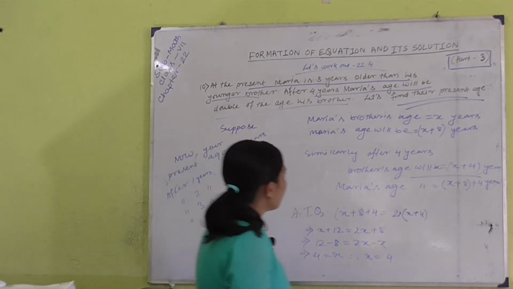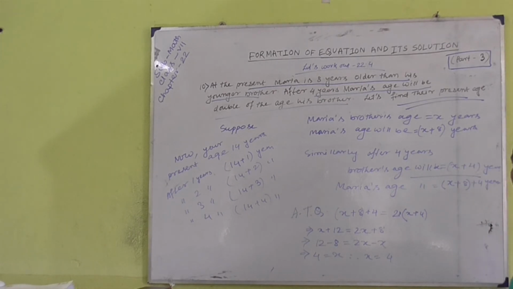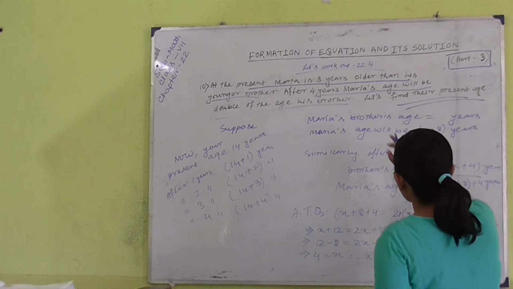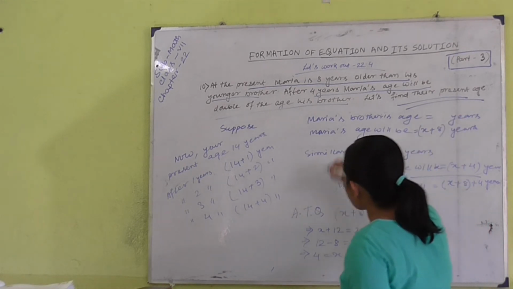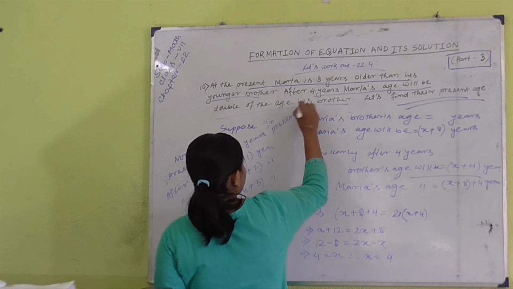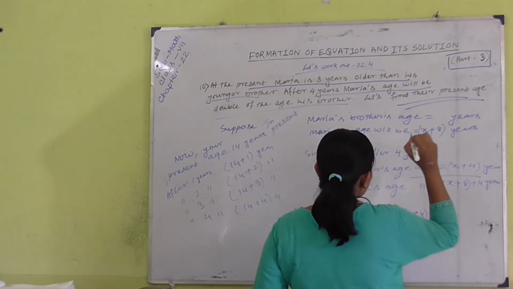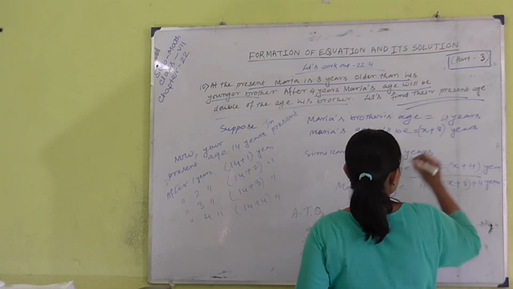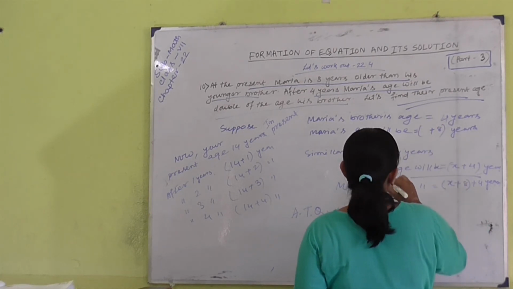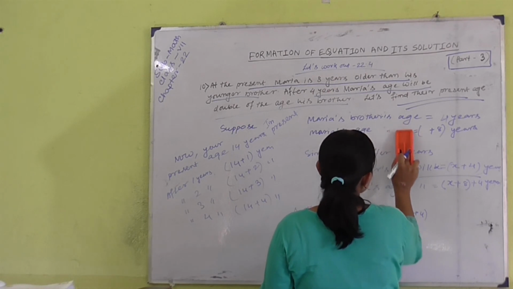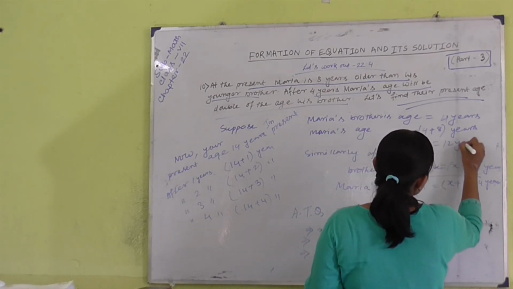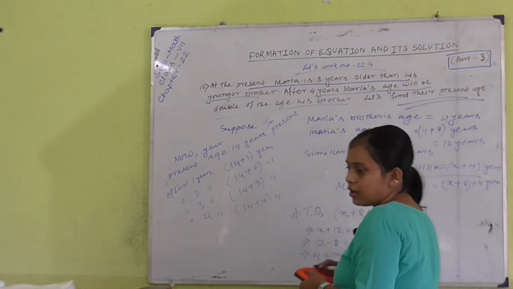So, Maria's brother is x, we supposed. So, the answer will be: in the present, Maria's brother is 4 years, and in the present Maria's age is 4 plus 8, that's equal to 12 years. This is our required answer.